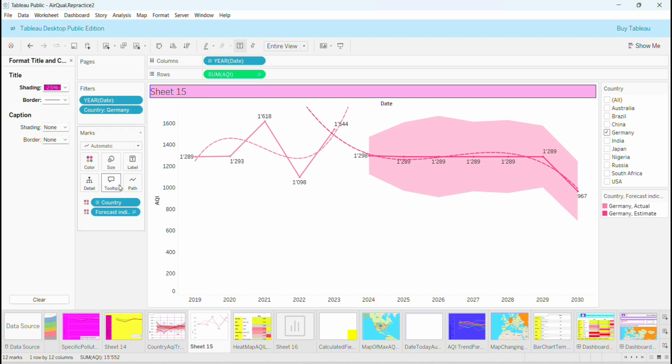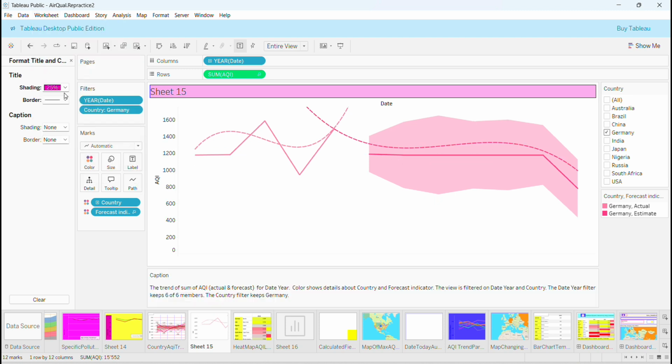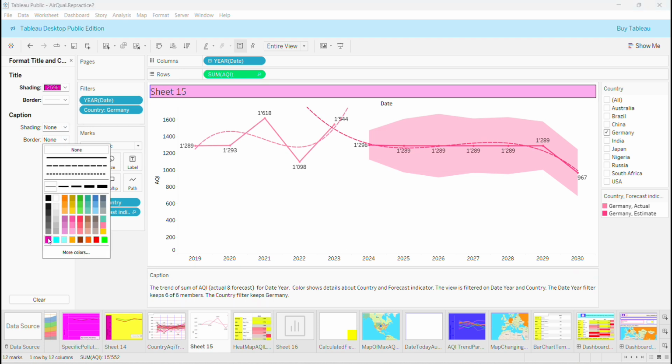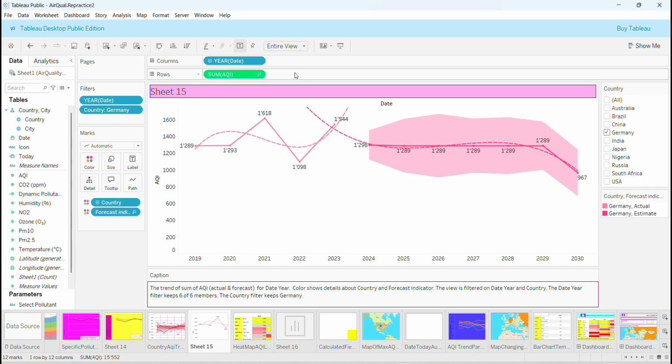And this time, why not, we can insert the caption too. Let's insert the caption. So we have a caption here giving you more information. Like now we just want a little line. So the trend of AQI actual and forecast for date year, it's going to tell you the information which you are going to read also on the description sheet. Okay, this is how I did the first one.